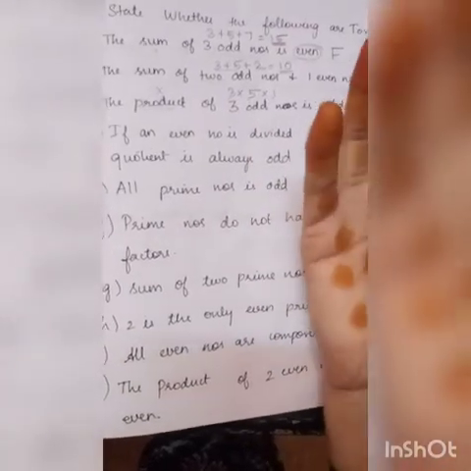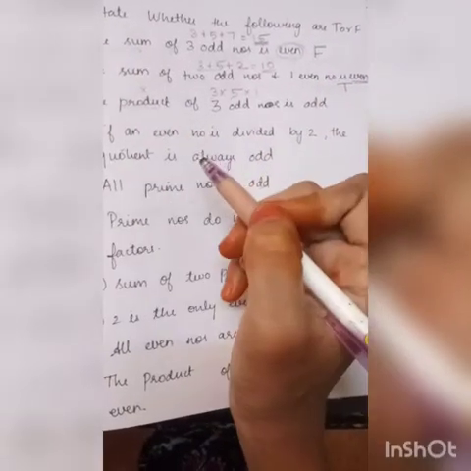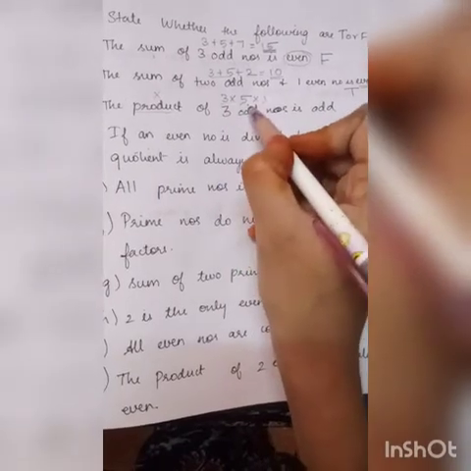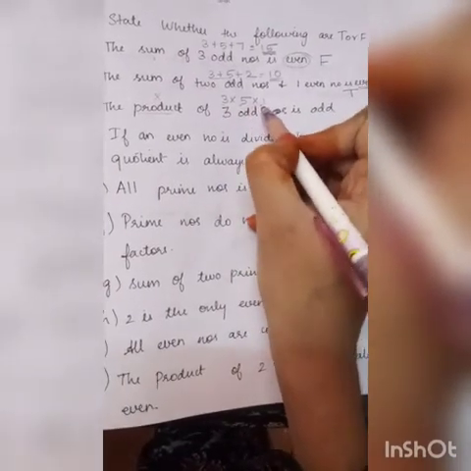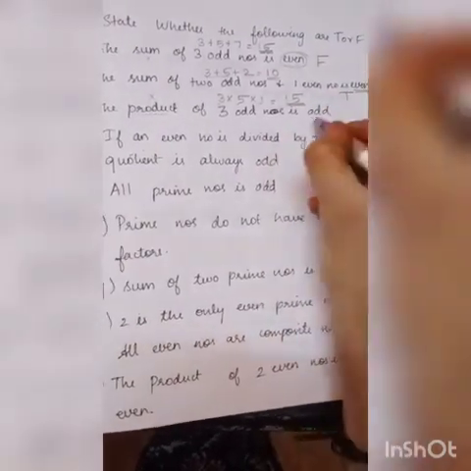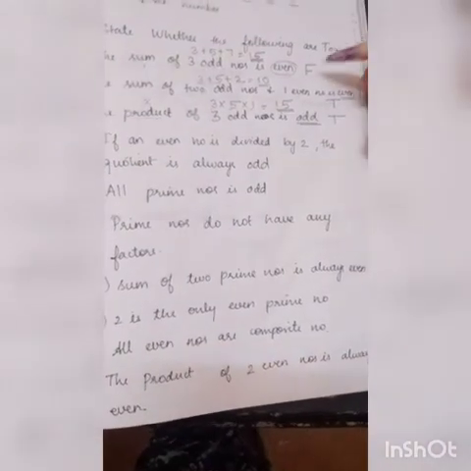I am taking easy odd numbers for calculation. 3 fives are 15. 15 into 1, 15. What am I getting? Odd number. So here also they have given odd number. So the answer is true. So false, true, true. You can check the answer.